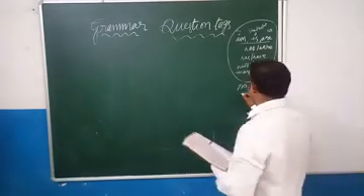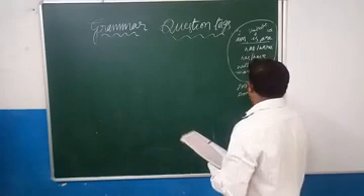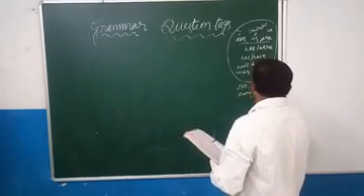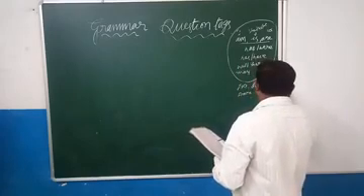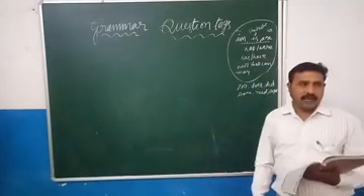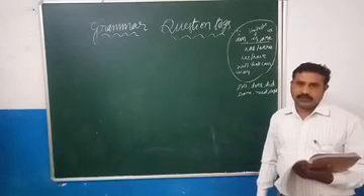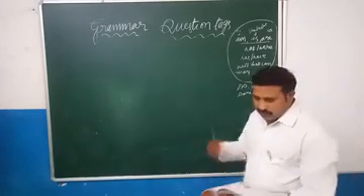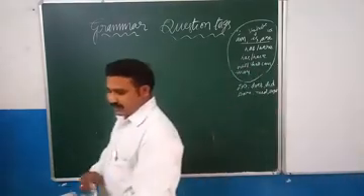Still there are the words dare, need, ought. All these come under auxiliary verbs or helping verbs. Clear? Now we will see some statements.